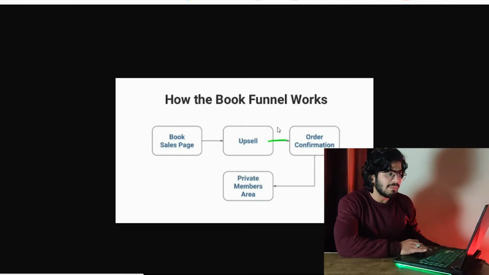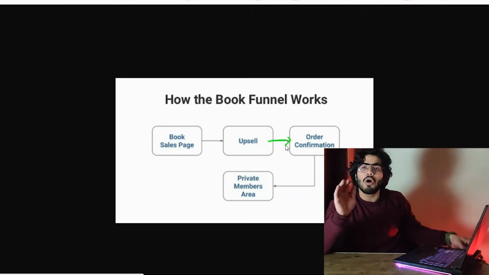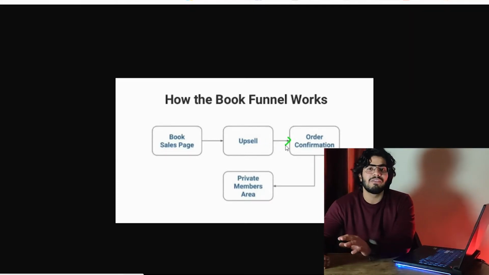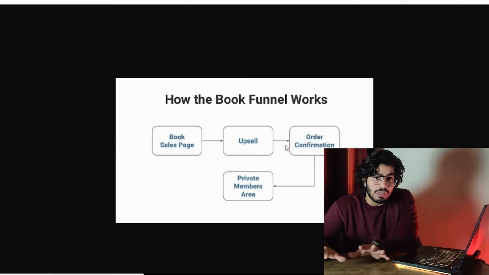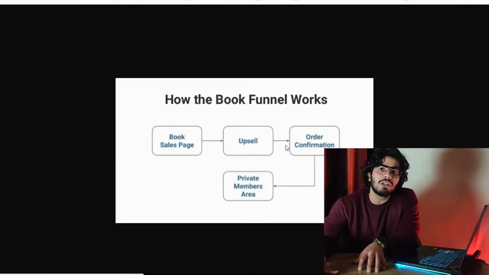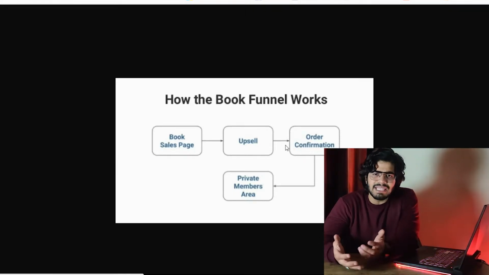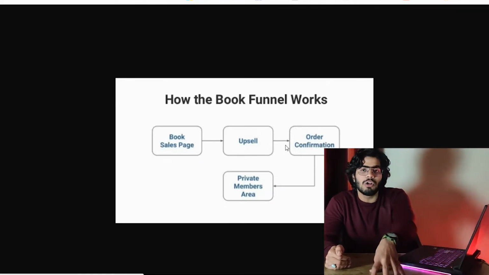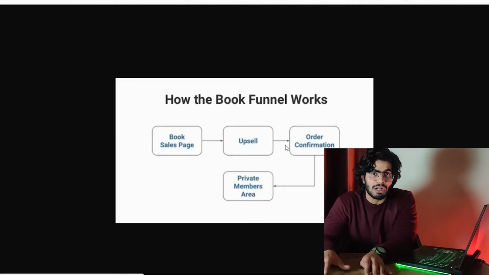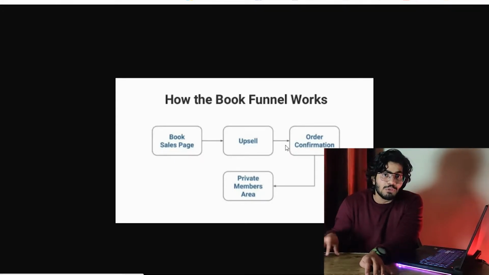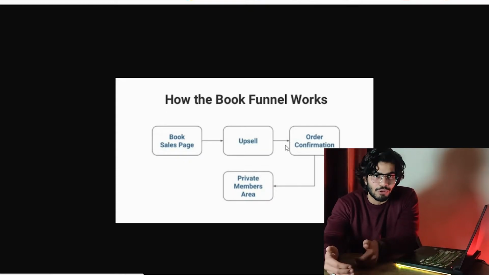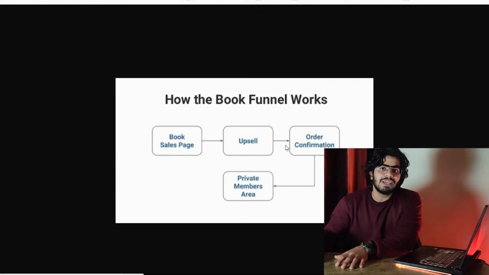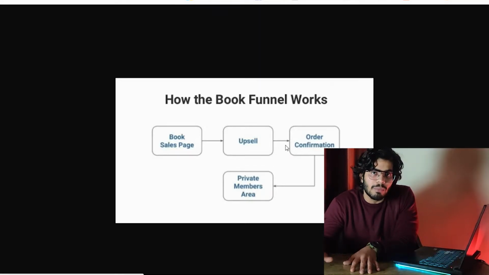In the third step, you will just confirm the order, or you can downsell. If you are selling your book for $10 and upselling for $100, in the downsell you can sell anything in the range of 30 to 40. There will be a lot of people who will not buy your upsell for $100. For them, you will say, I know you cannot afford $100 right now, but I have another offer for you. In this way, you will increase your revenue in your business.